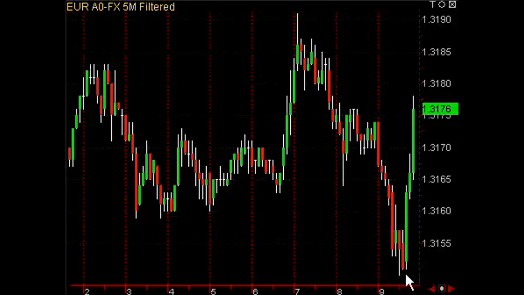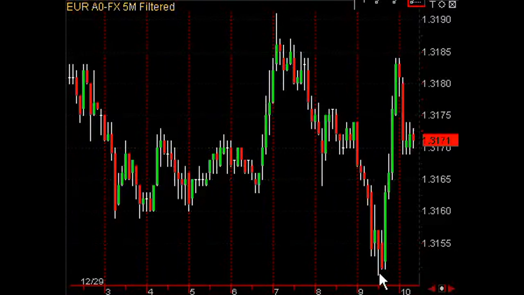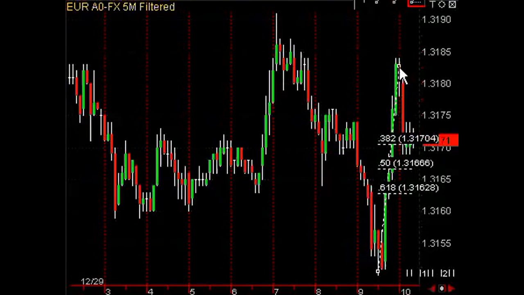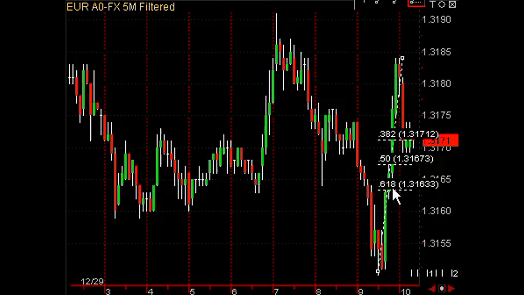The market is moving from the bottom up, and you want to draw your fibs on here. You left click on the chart using leveragefx.com's Fibonacci tool. Left click and drag all the way to the top. So this shows the 38.2% Fibonacci pullback, the 50%, and the 61.8. I usually recommend to new traders the directional move has to be 25 to 30 pips or more, and you want to buy the 50 or 61.8% fib pullback.